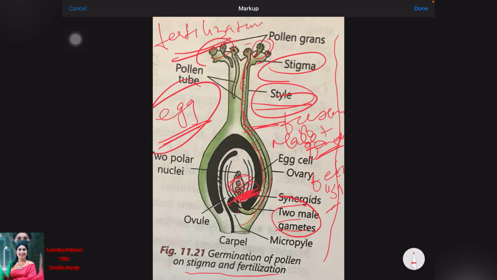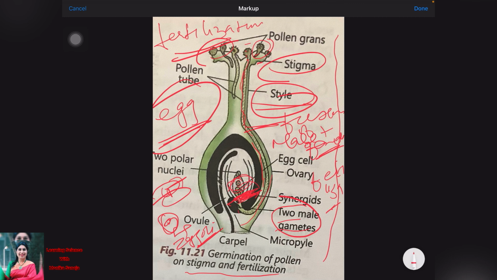Fine. When the fertilization occurs, then both combine to form the zygote. What is the product of fertilization? The question is, when the fertilization occurs, what is formed? When the fertilization occurs, this is the male part and this is the female part, both fuse to form a single nucleus, that is called the zygote.